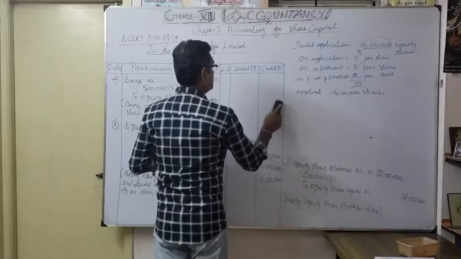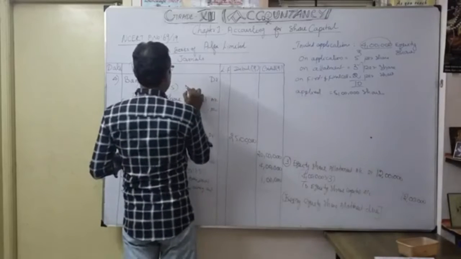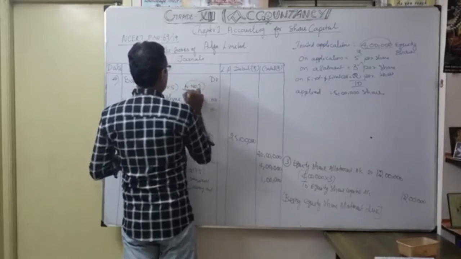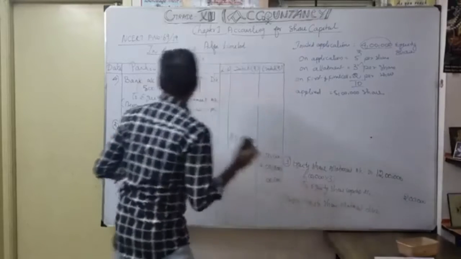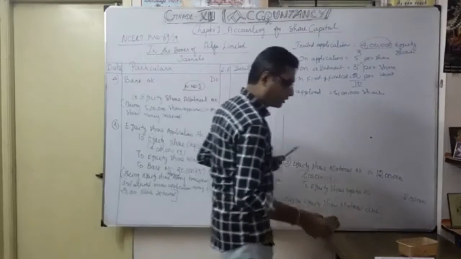Working note number, what you have to write like this. So bank account, working note number 1. So how are you going to calculate?